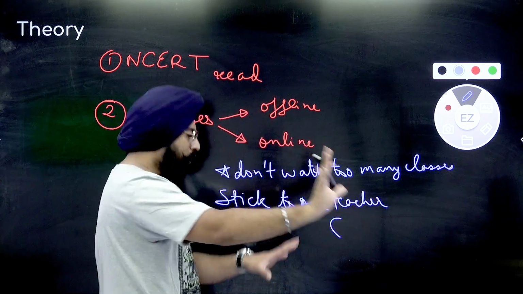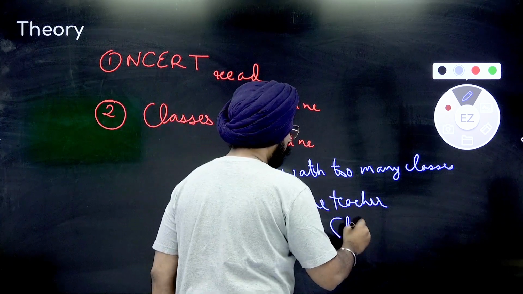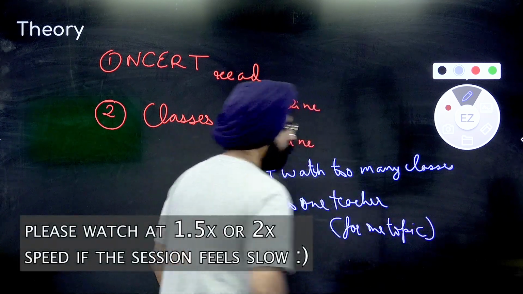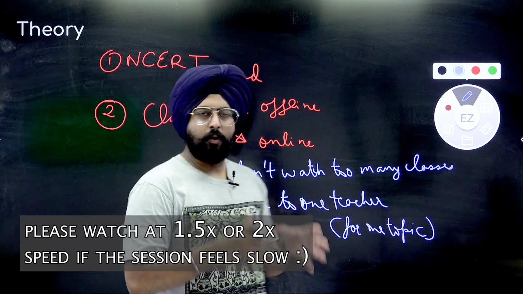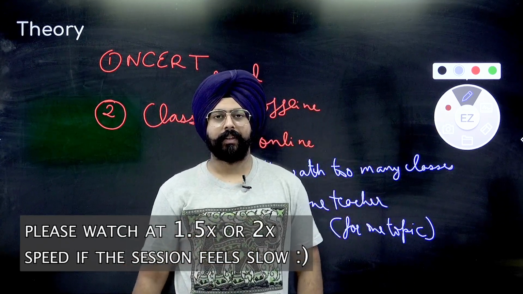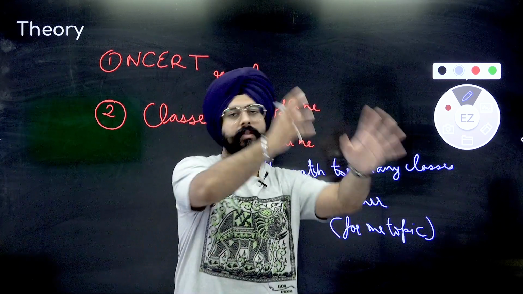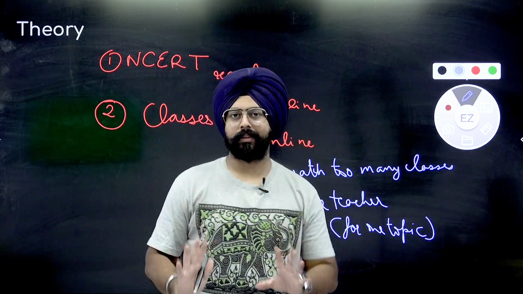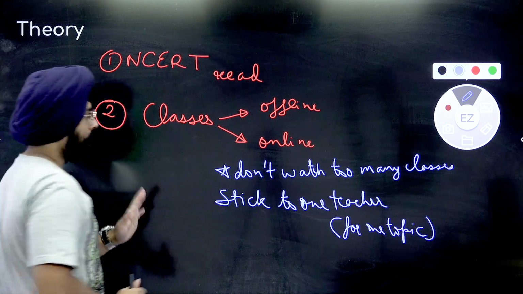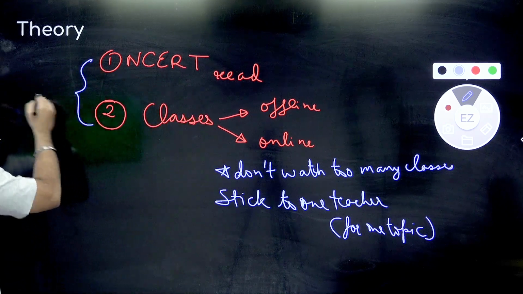Preferably for the entire syllabus, but if you can't stick to one teacher for the entire syllabus, I know it's very difficult, for one topic. So if you're studying solid state from, say, ABC sir, I don't know, just randomly. If you're studying solid state from ABC sir, then only study solid state from ABC sir. That's what I'm trying to say. Fine. Stick to one teacher for one particular topic. This is very important. And at the same time, people, what you have to do is take notes.